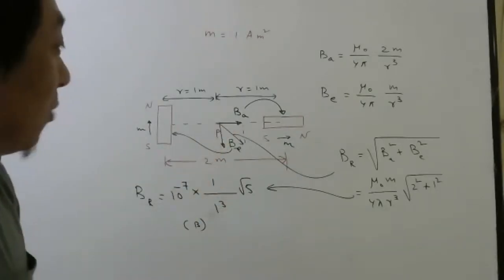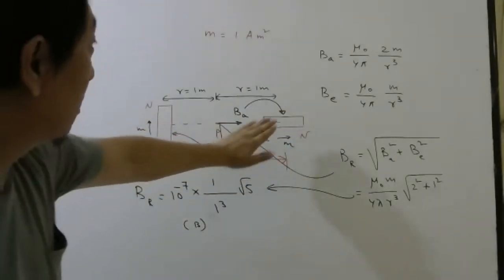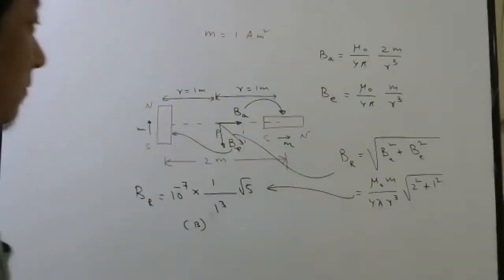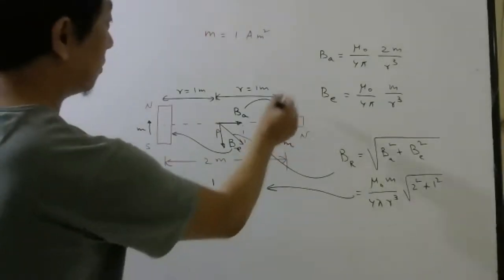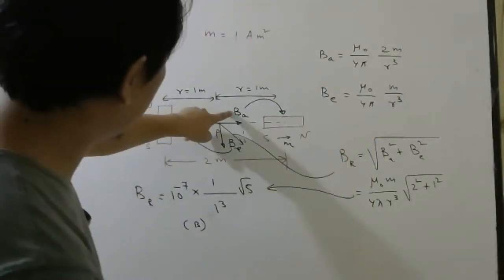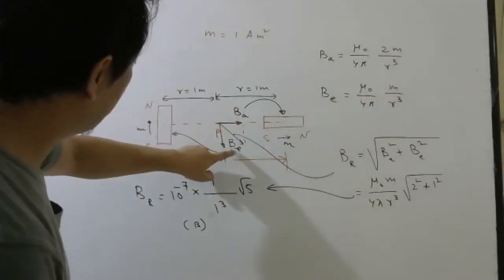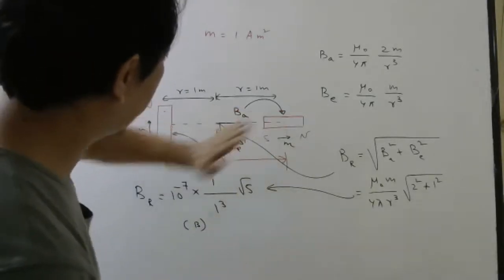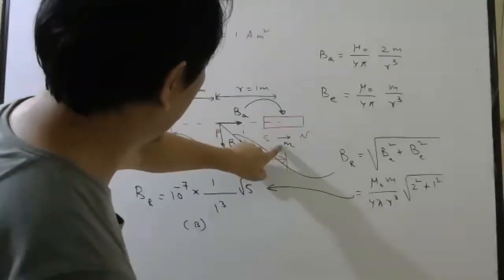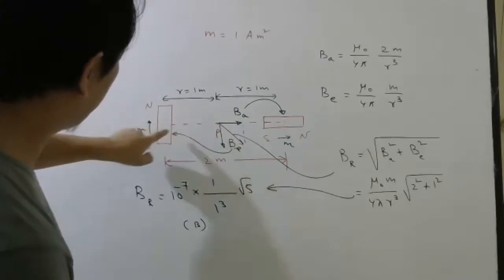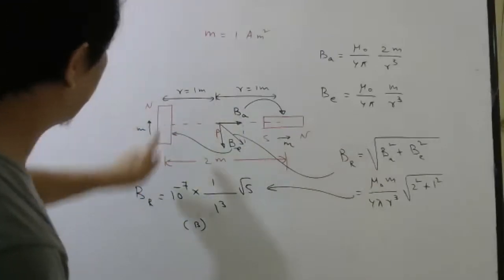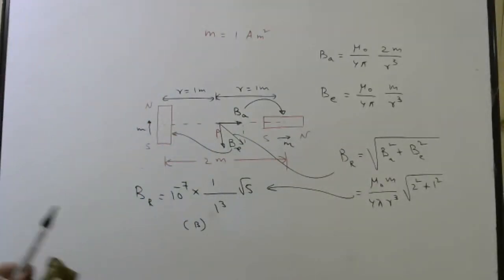Try the same problem where this has magnetic moment 1 and this has magnetic moment 2, let's say. So if this is 2, this will be 2 here and this will be 1 here. You have to understand, this is due to this magnet and this is due to this magnet. Directions I have found by remembering: at the axial point, the magnetic field is in the direction of the dipole moment. At the equatorial point for this magnet, this is the equatorial point, so the magnetic field is opposite to the dipole moment. Done?